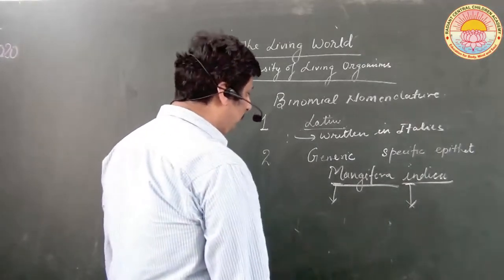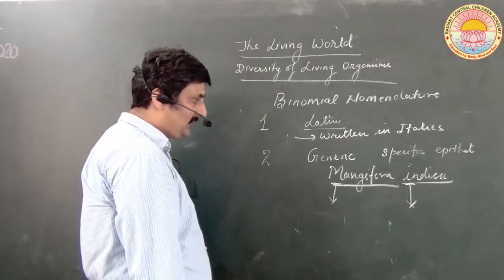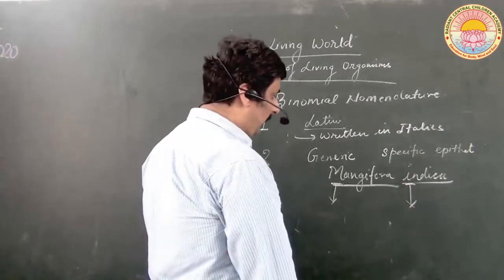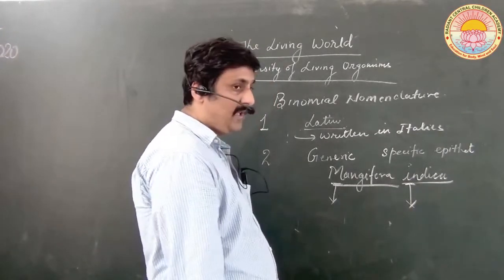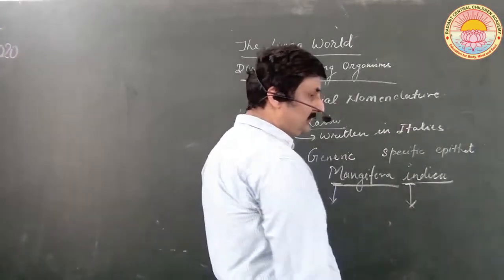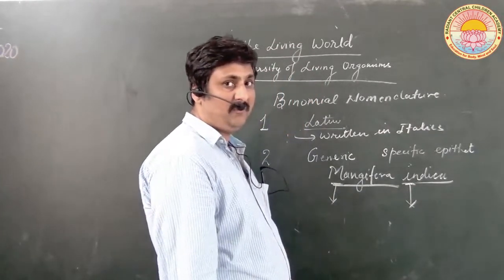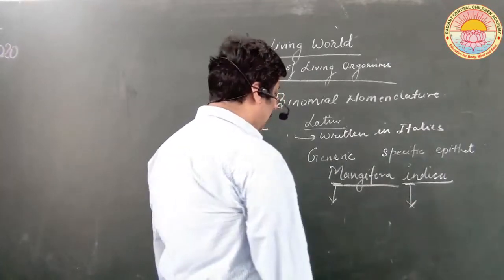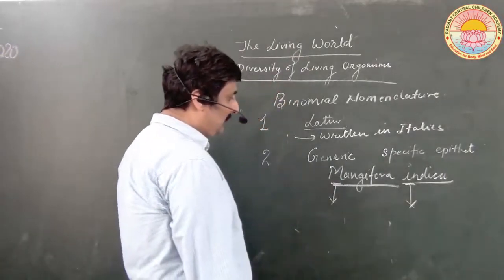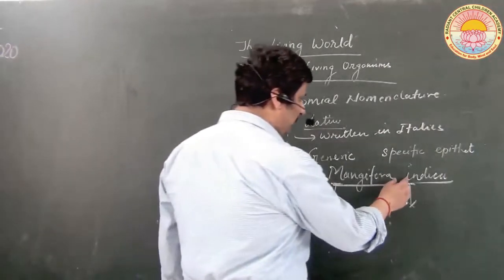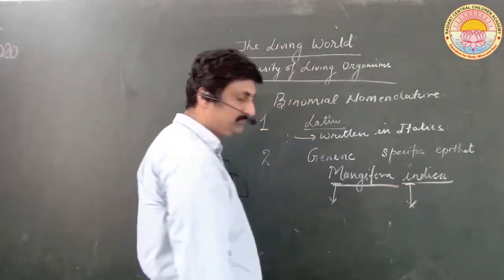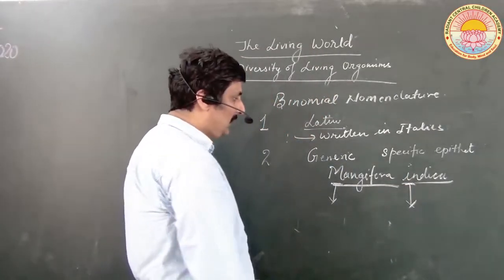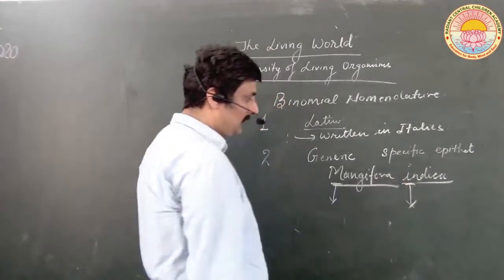Now the fourth rule is that while writing the scientific names, if it is handwritten, it should be underlined, and if it is printed, it should be printed in italics. Also, there has to be some space in between the two while writing the scientific name.